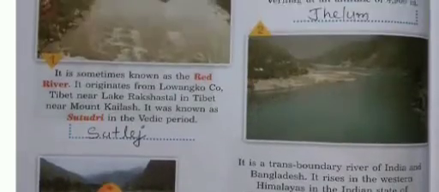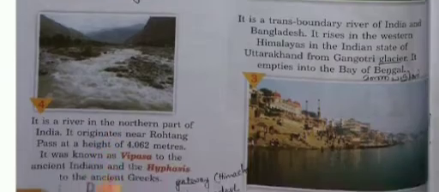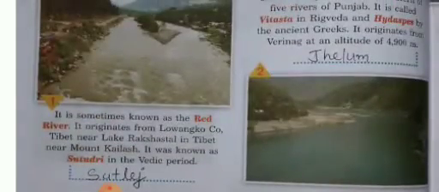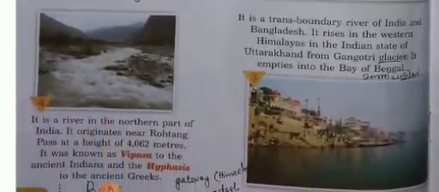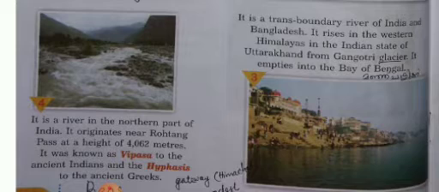Okay, then the next one is a transboundary river of India and Bangladesh. It rises in the western Himalayas in the Indian state of Uttarakhand from Gangotri Glacier. It empties into the Bay of Bengal.